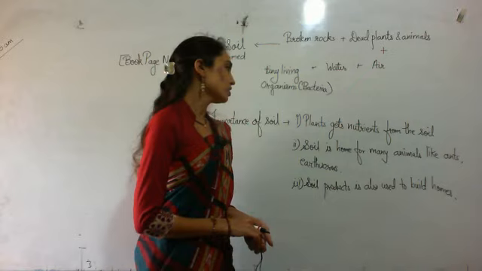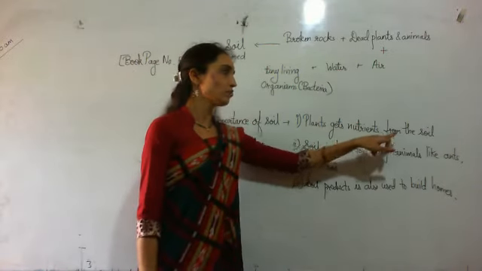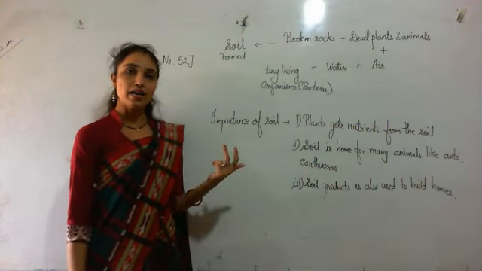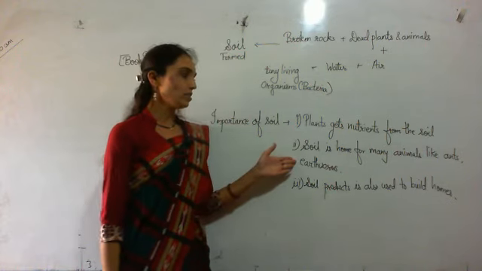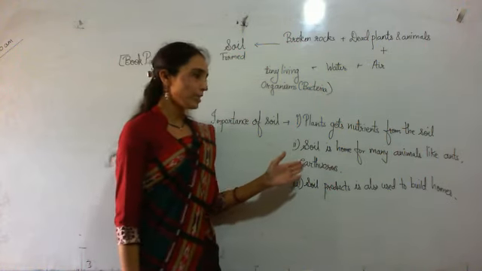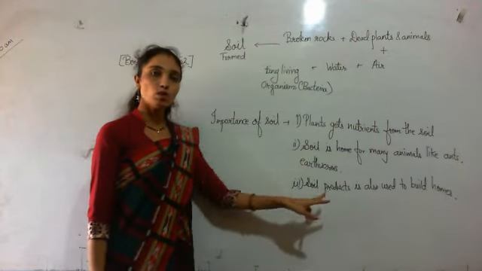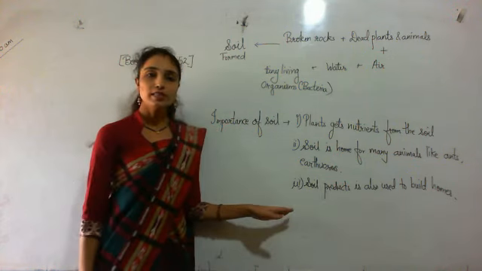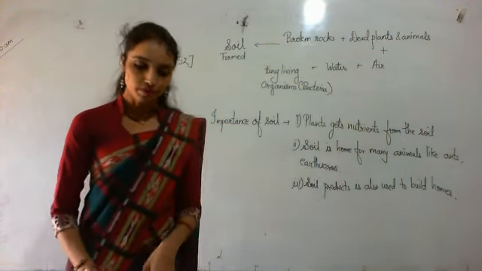So what is the importance of soil? First, plants get nutrients from the soil. They will prepare their food, and animals are also dependent on plants for their food. Second, soil is home for many animals like ants and earthworms. Third point, soil products are also used to build homes. For example, cement, bricks, gravel, sand, etc.